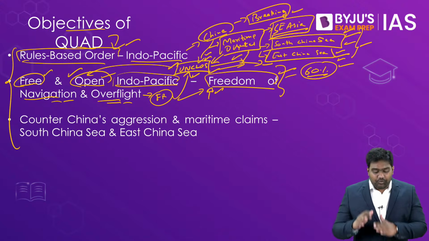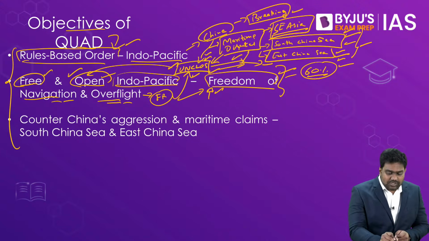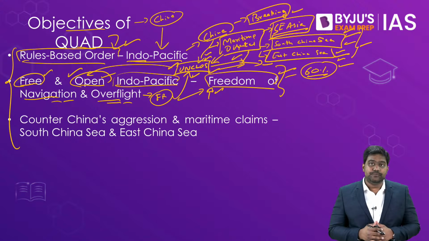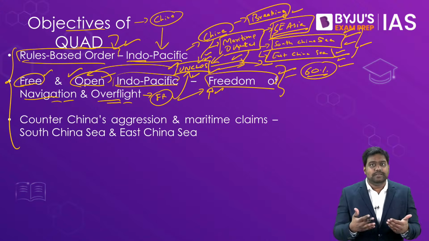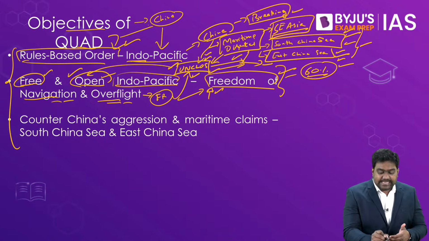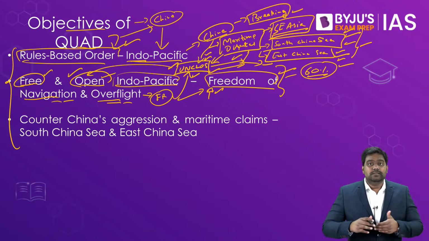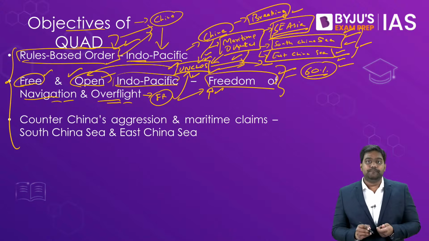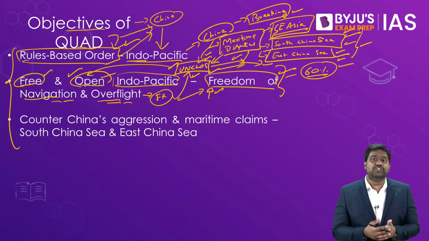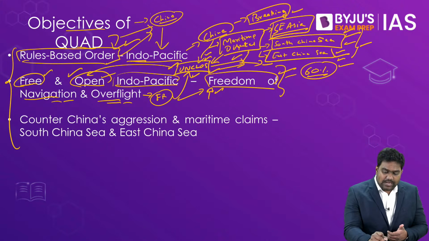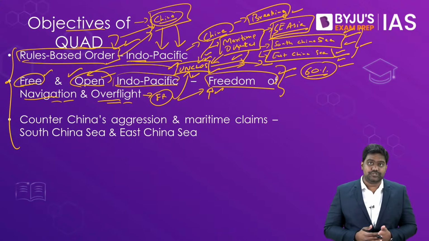They want to enforce the international rules and international laws and ensure that every country, including China, abides by them. Even though this is not the formally stated objective, even though they don't officially state that Quad is against China or to counter China, the inherent objective of the Quad is to enforce the rules-based order, enforce UNCLOS and international rules so that all countries are bound by it, and this should help in containing China's aggression in the region.